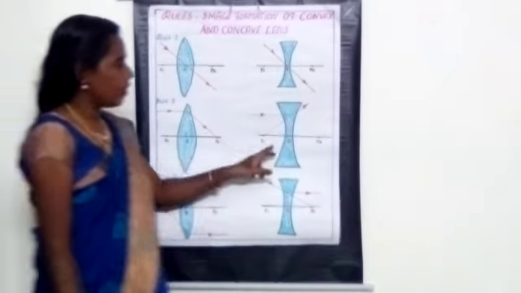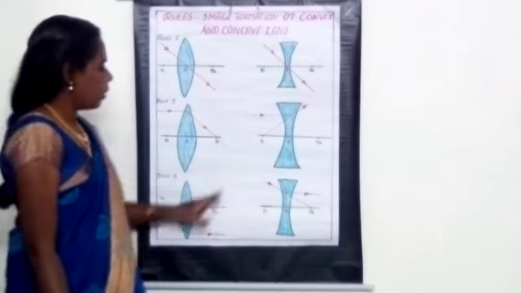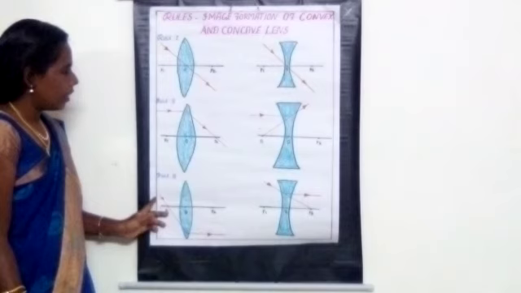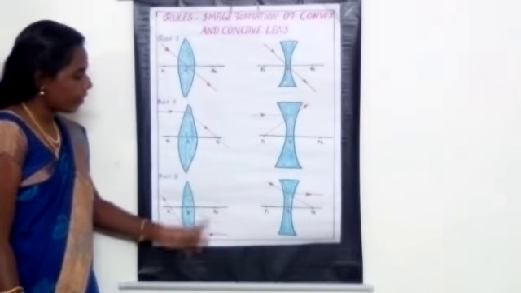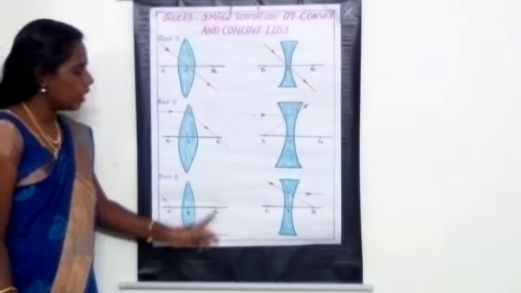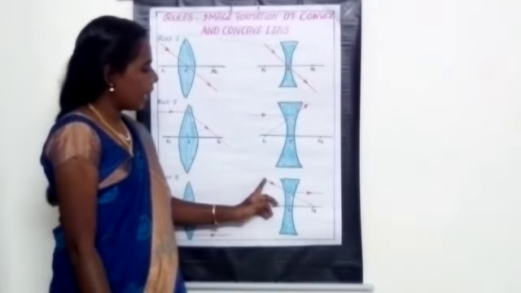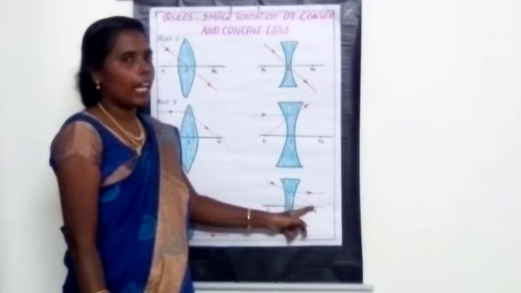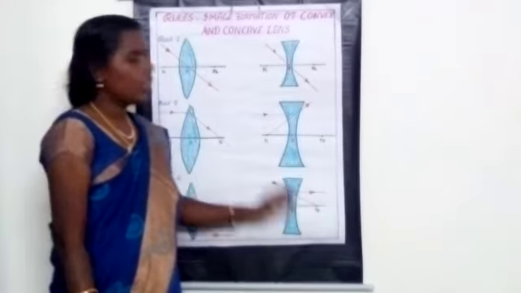For a concave lens, it diverges and appears to meet at the principal focus. The third rule: when the ray of light passes through the principal focus, after refraction it becomes parallel to the principal axis. For a concave lens, the ray of light directed towards the principal focus will be parallel to the principal axis after refraction.